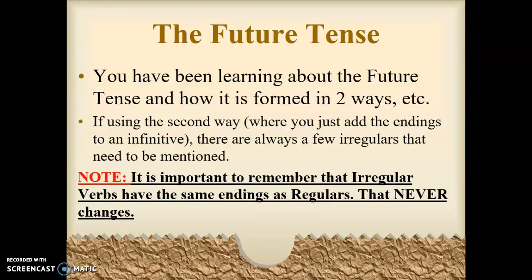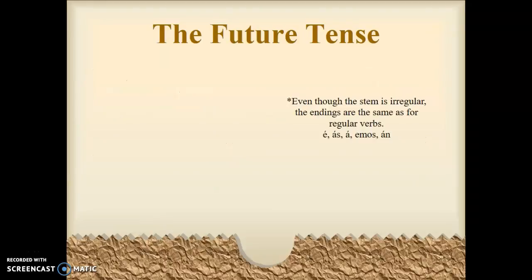So note to self, it's important to remember though that irregular verbs have the same endings as regulars, and that will never change. So anytime you're doing any verb in the future tense, whether it's regular or irregular, keep in mind that the endings will always be the same, again for AR, ER, and IR verbs. That's just such a beautiful thing.